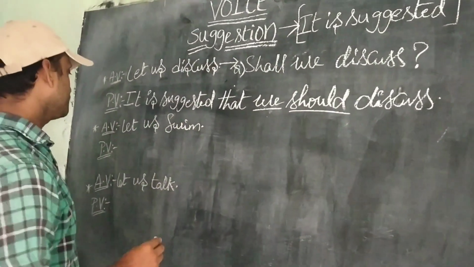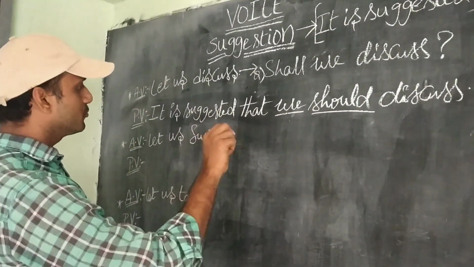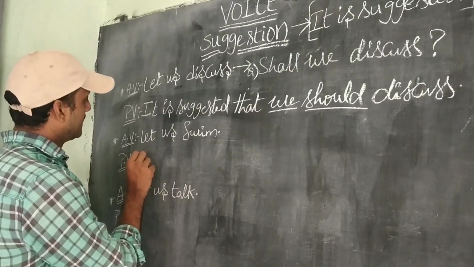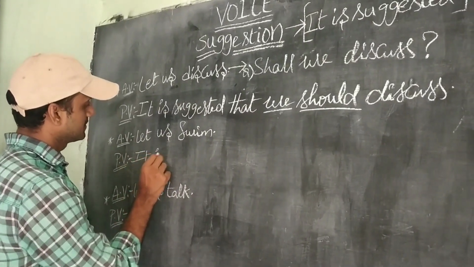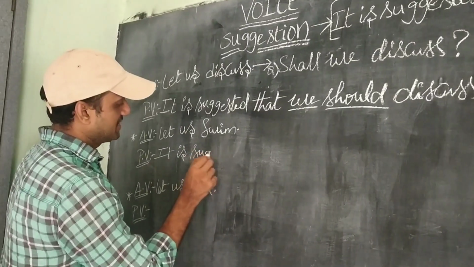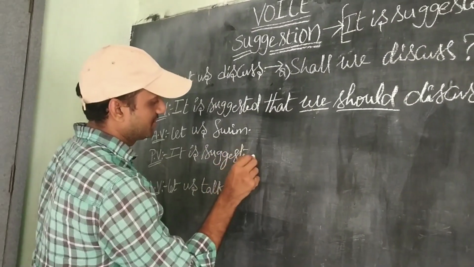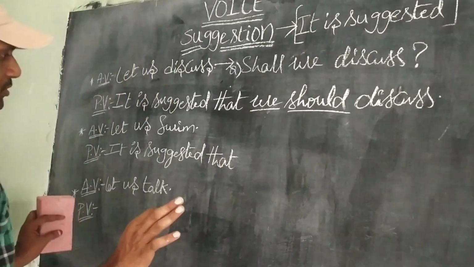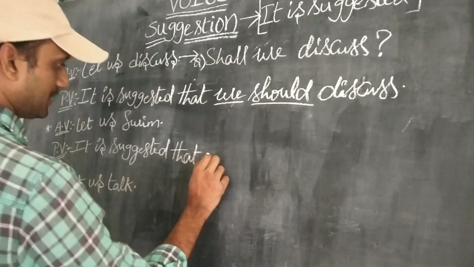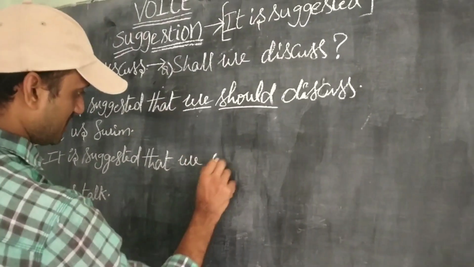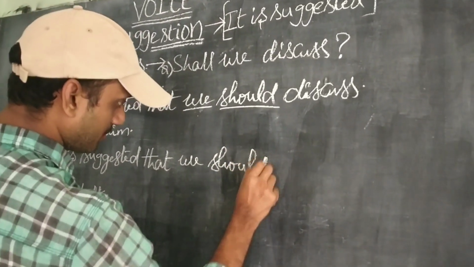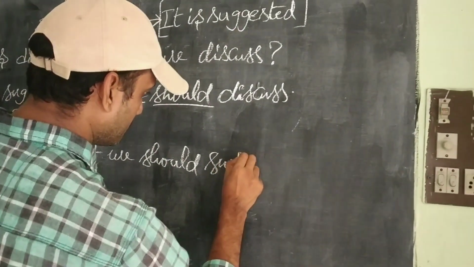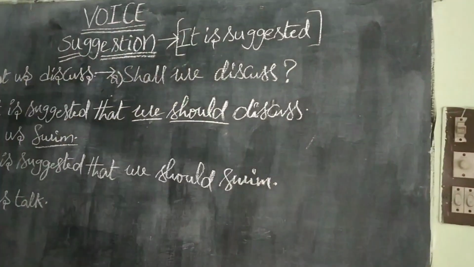Let us swim. The same thing. Shall we swim? We shall swim. Let us swim. In that way, it is suggested, the same format, that, no need to worry about anything. Let us, already we discussed, should be changed into we should. Copy the same verb. What is here? We should swim. Okay?